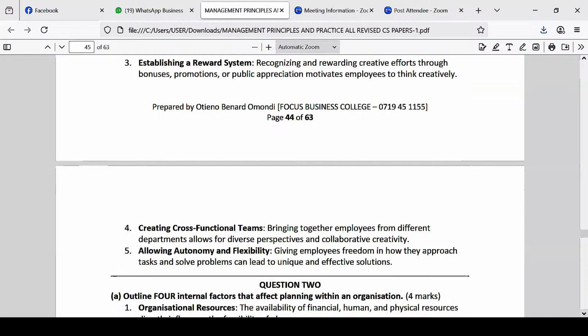Anytime you hear us talk about a cross-functional team, it means a team made up of individuals from all other departments. We have somebody from the marketing department, somebody from accounting, somebody from procurement, somebody from HR. So basically, the team has experts from all the departments. That makes it easier because when an issue of accounting comes in, there's an accountant there to help us understand. If an issue of marketing comes in, there's a marketer there.